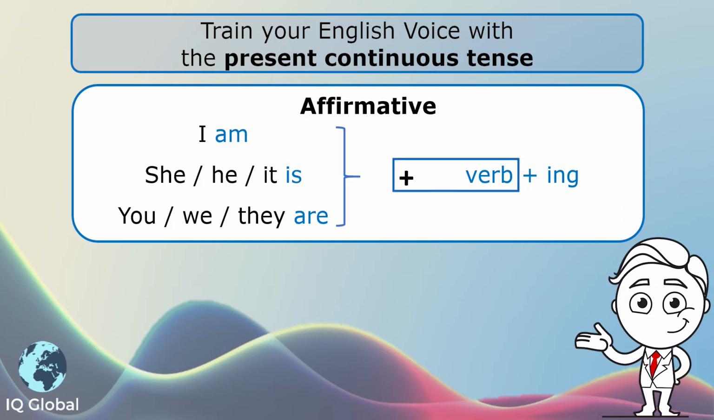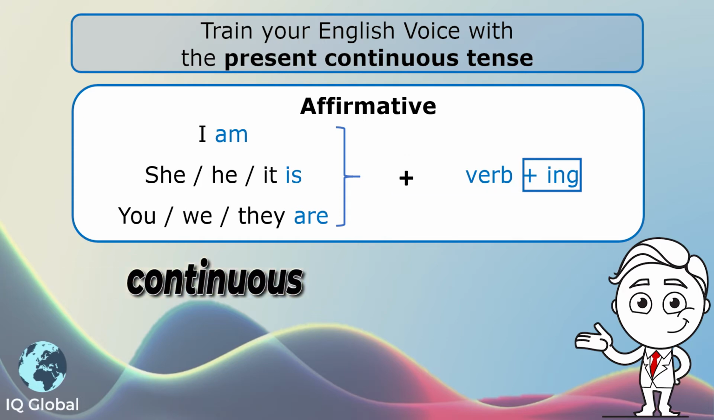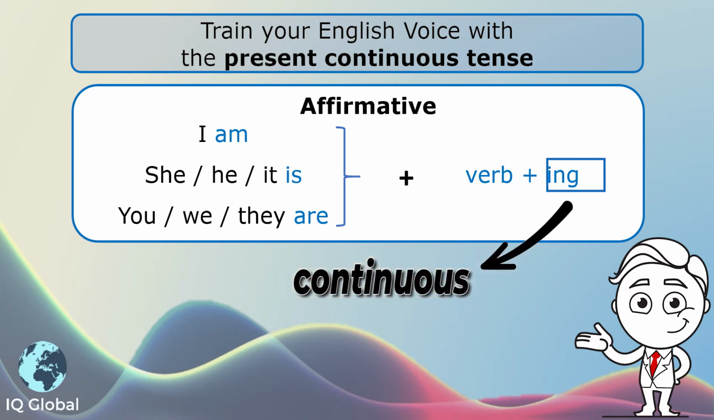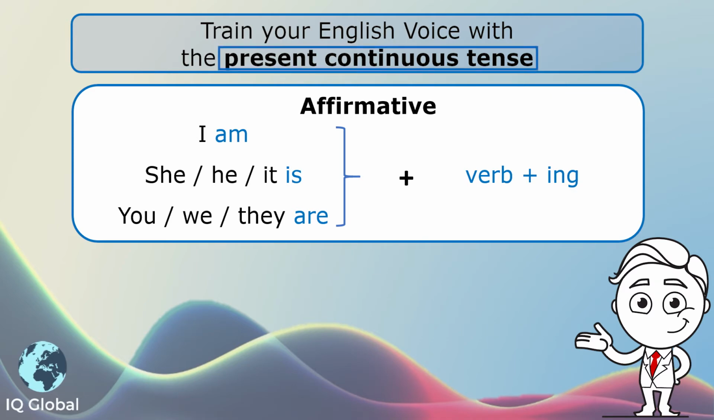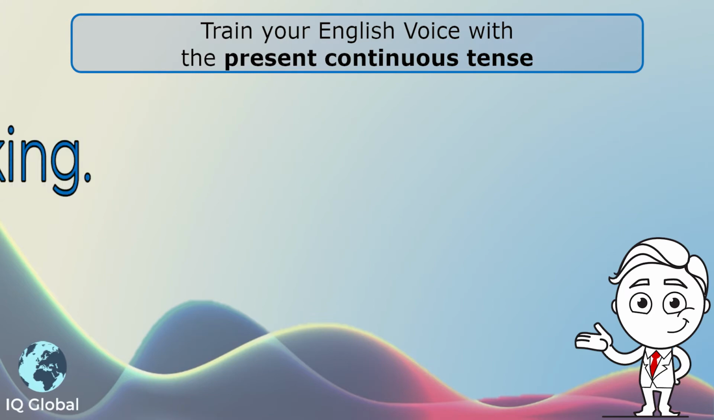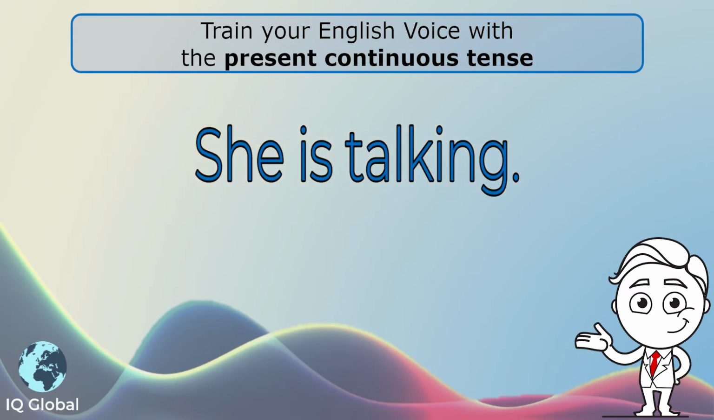We then add the verb plus ing. That ing makes the verb continuous. That is how we get the present continuous tense. So let's have a look at an example.